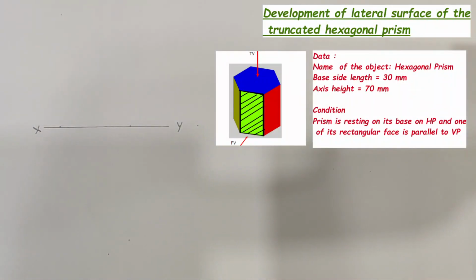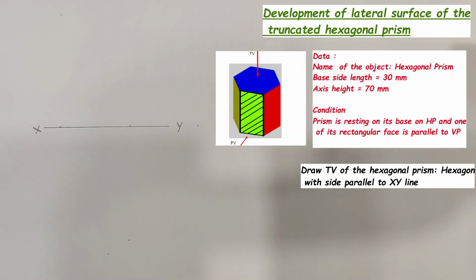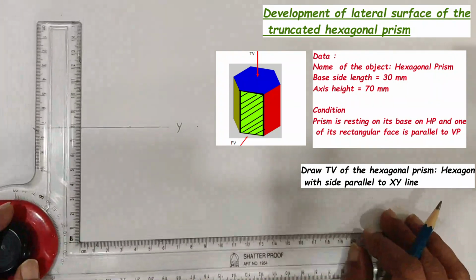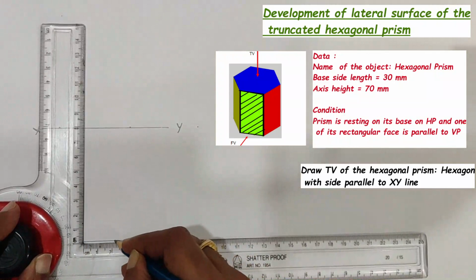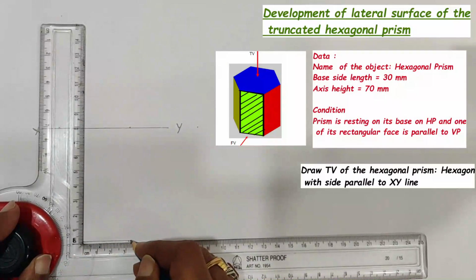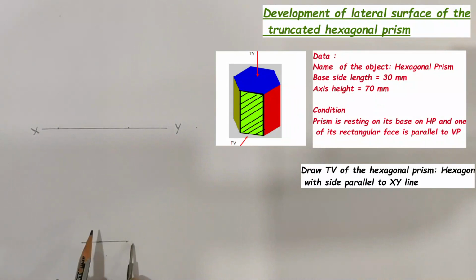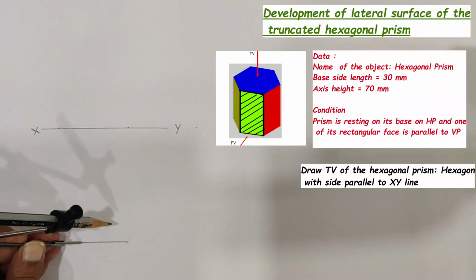The top view of a hexagonal prism is a regular hexagon, and the rectangular face containing the base edge is kept parallel to the XY line. So with the given base side length, say 30 mm, draw a regular hexagon with the side parallel to the XY line. Here the base side is parallel to the XY line. With this base side length, construct the regular hexagon. For this we are using the circular method.